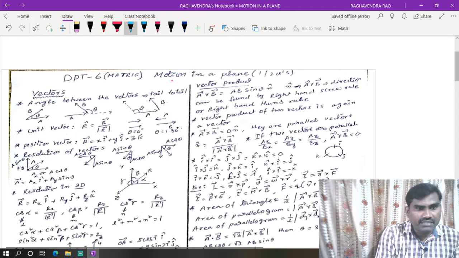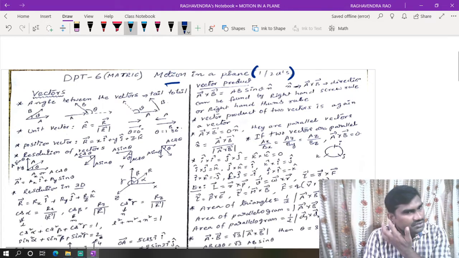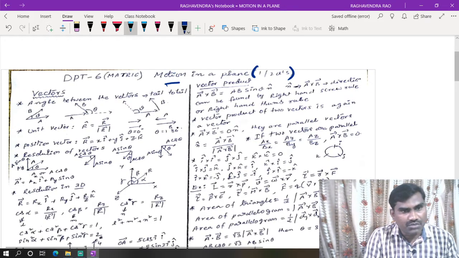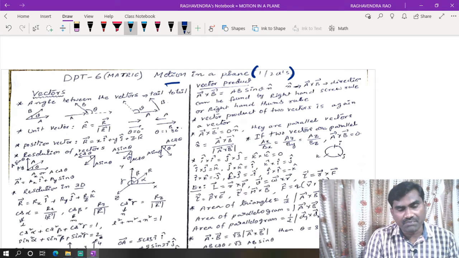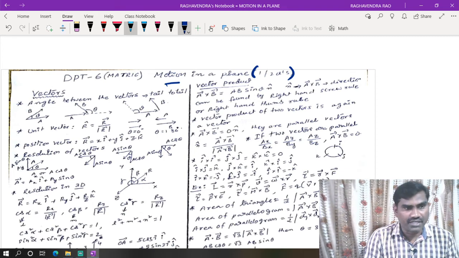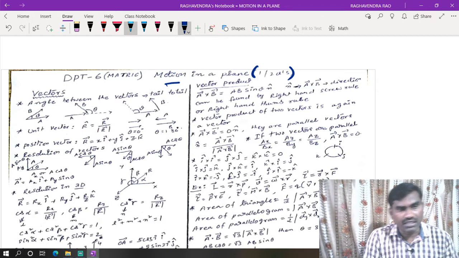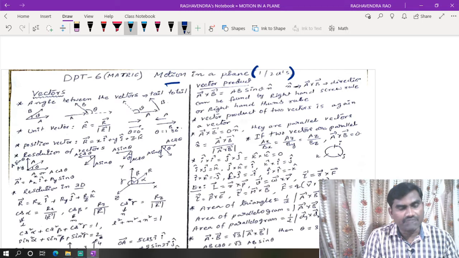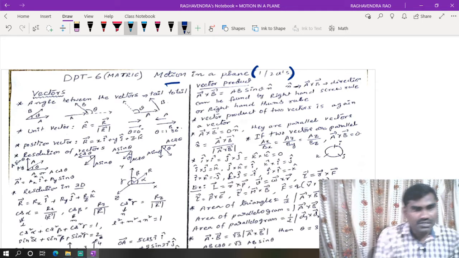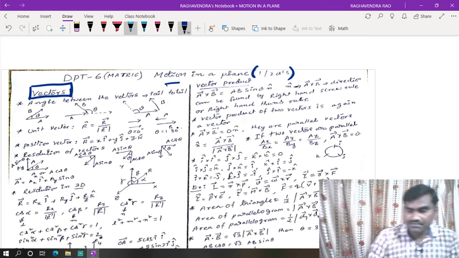In the NEET examination, they are going to ask one or two questions from the chapter of motion in a plane. Motion in a straight line, one question, and motion in a plane, one question. Definitely they will ask. Sometimes from motion in a plane they may ask two questions, as the vectors part and projectile part are most important, and also relative velocity in 2 dimensions, and uniform and non-uniform circular motion. Now we will concentrate on the concept of vectors.